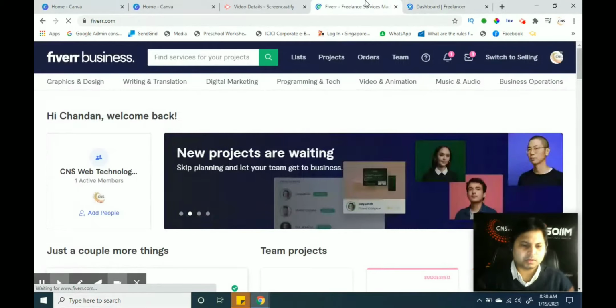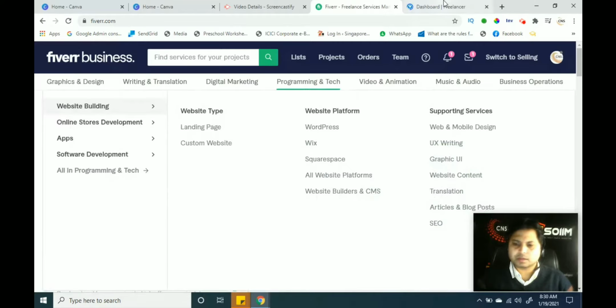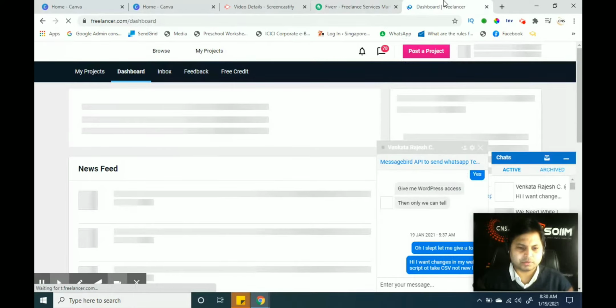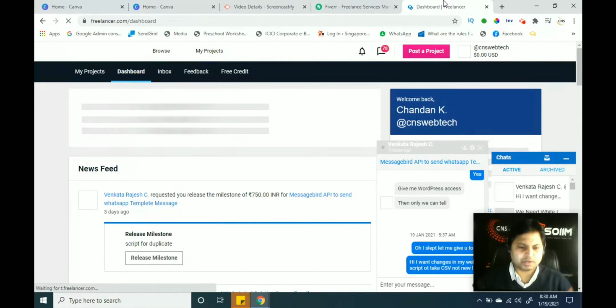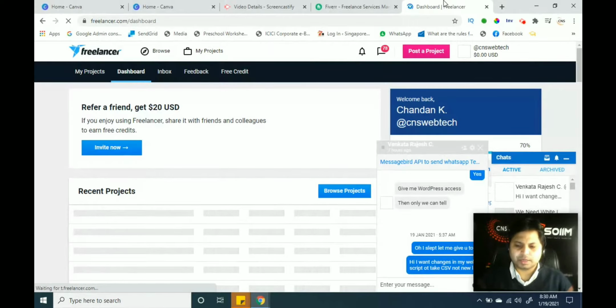Once you have to create your own account in Fiverr, on fiverr.com you have to create your own account. Once you make your account here, we can use Fiverr. In the same way, you can create your account on freelancer.com as well. Freelancer.com or fiverr.com both will help you to generate income if you have learned Canva properly.